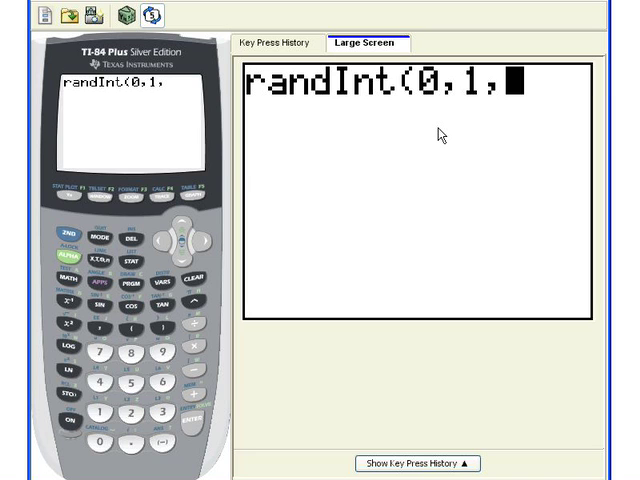Now, how many do I want? Let's do 50. I'm going to close it. Now, if I hit enter right now, it's going to generate 50 random numbers, zeros and ones. But I need to store it someplace.